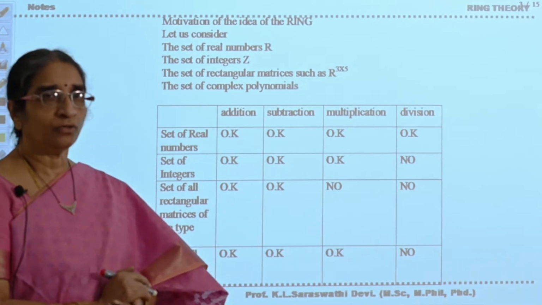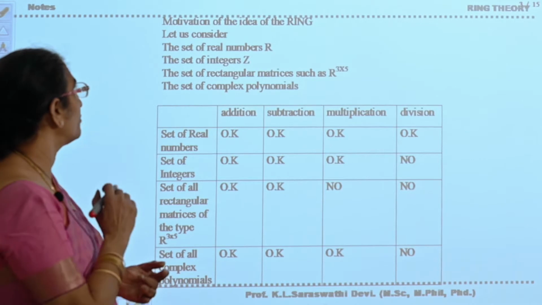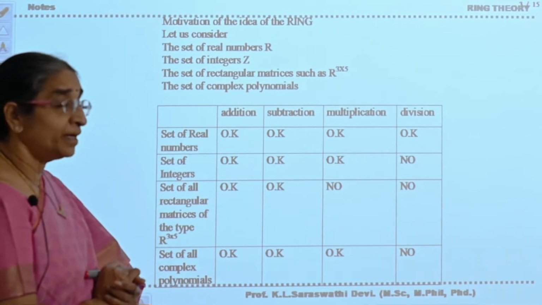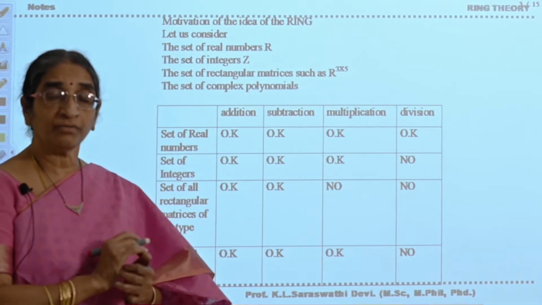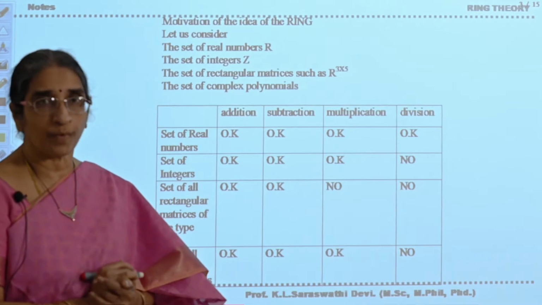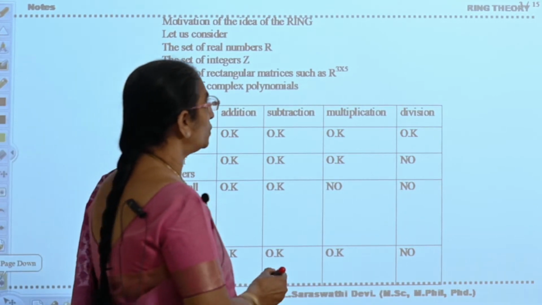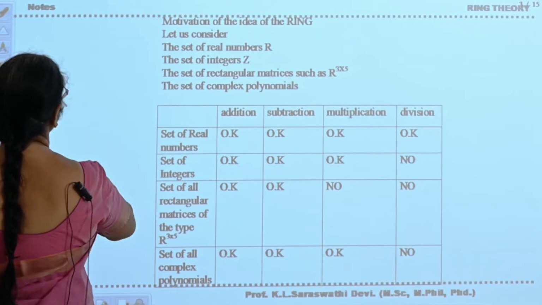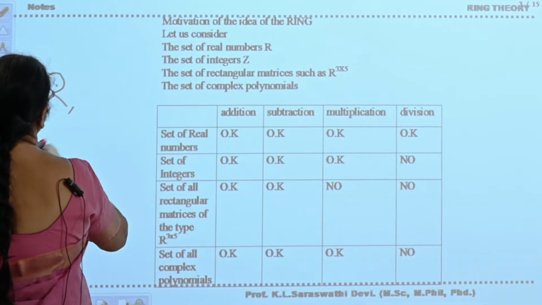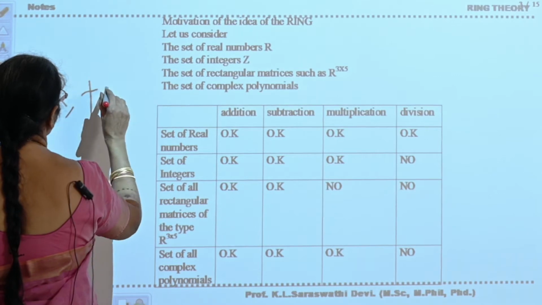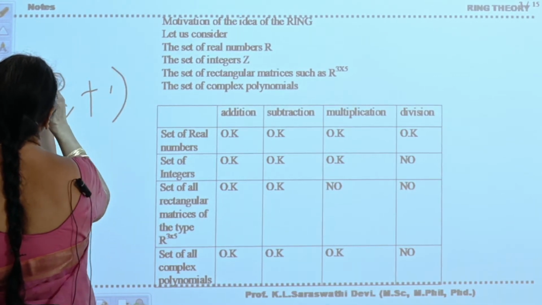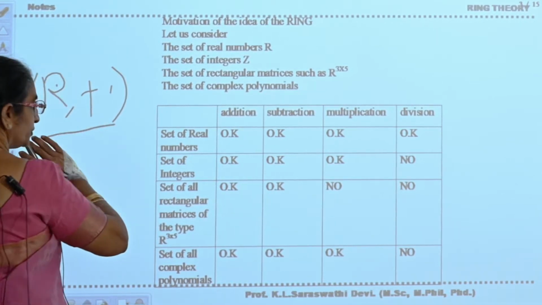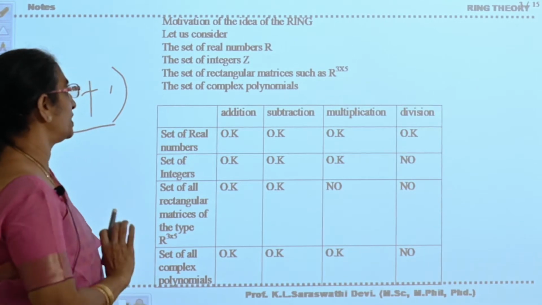Now this is the ring we are going to study. In order to define a ring, we need two operators. It is also a non-empty set, and it should be equipped with two operators, addition and multiplication.